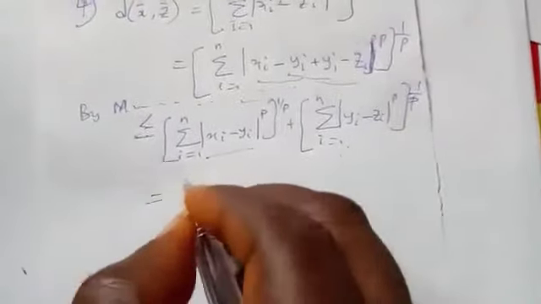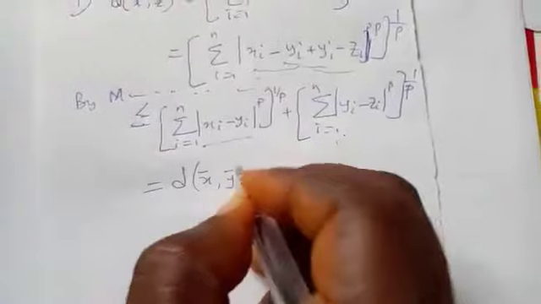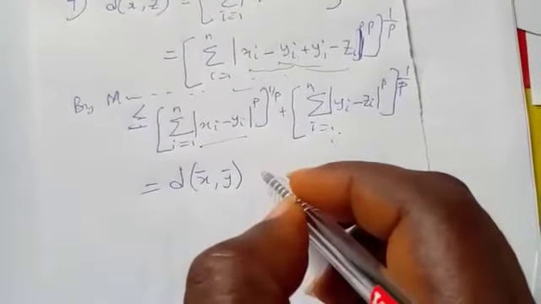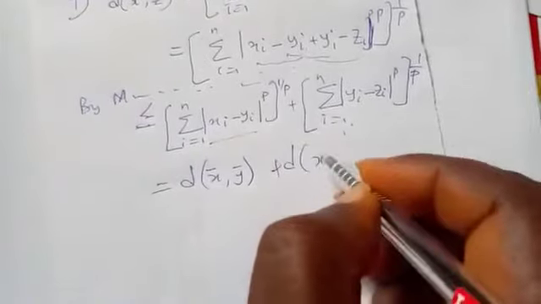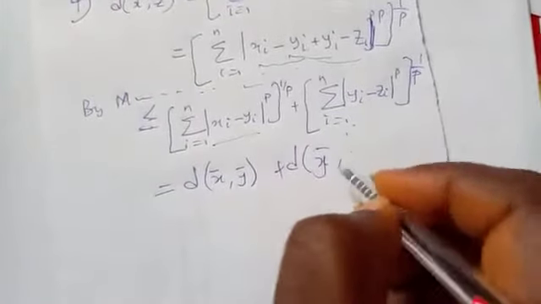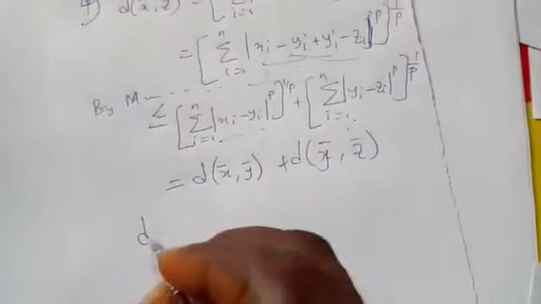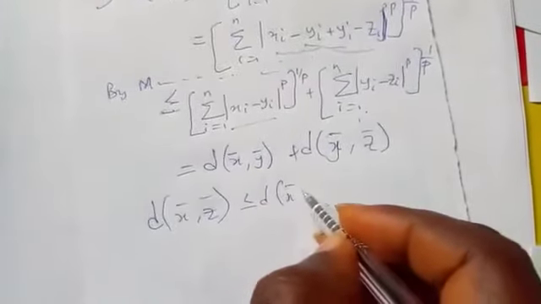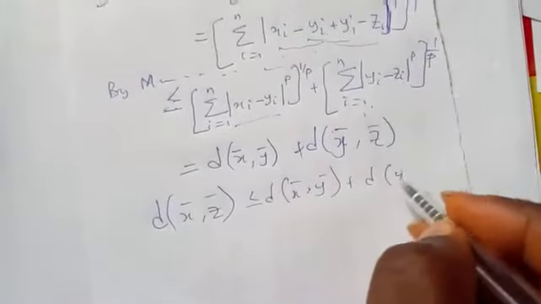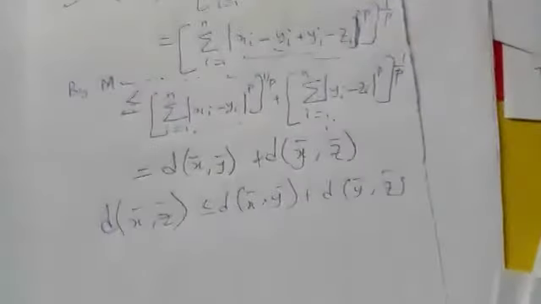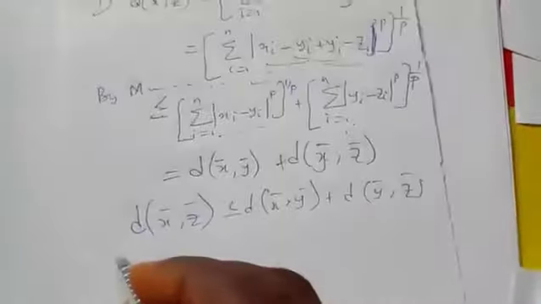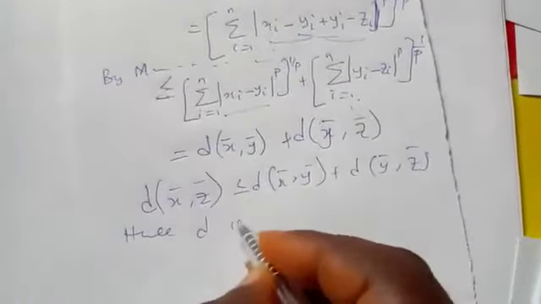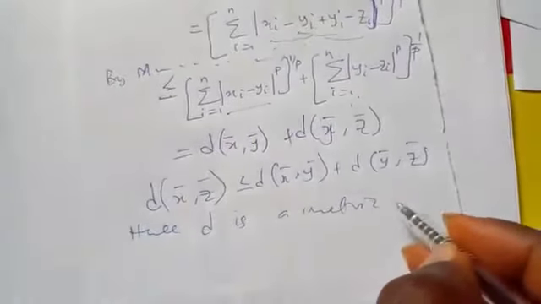In this case, this one will be d of s bar comma y bar, while this one will be d of y bar comma z bar. So what we have shown is that d of s bar comma z bar is less than or equal to d of this plus d of this. So we have proved the fourth property. Hence d is a metric on Rn. So we have shown that the Euclidean metric is indeed a metric.